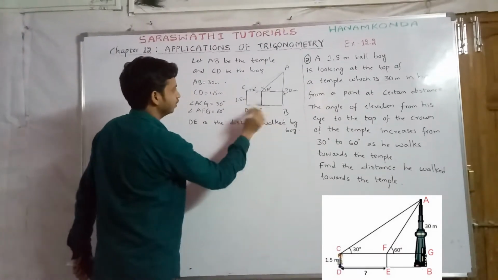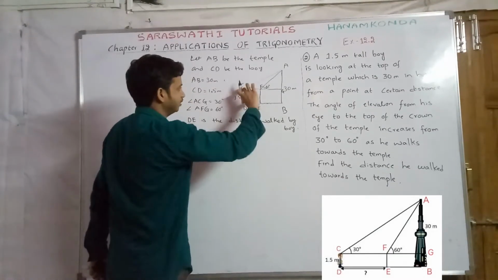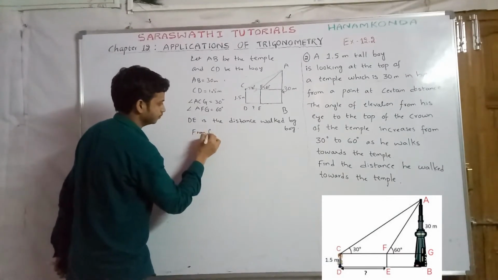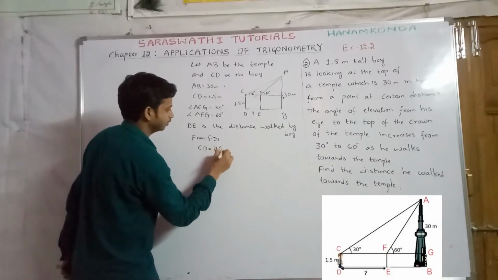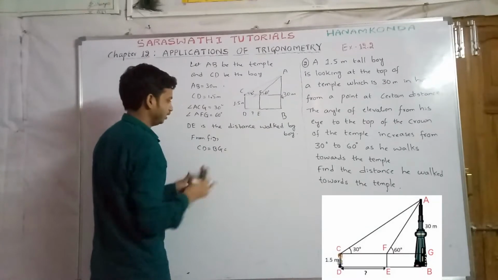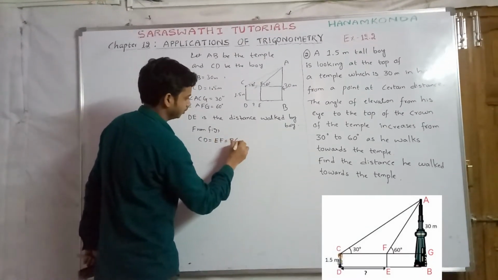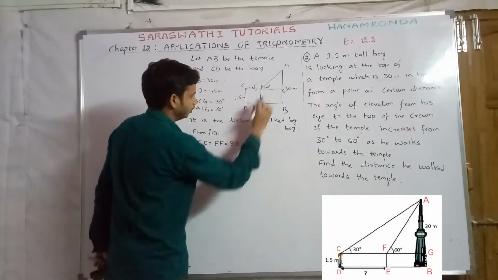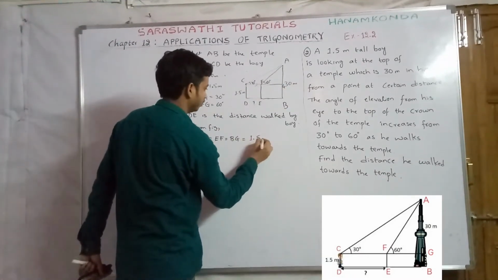From the figure, DE equals CF and CD equals BG. So CD equals EF equals BG. CD here is 1.5, therefore EF is also 1.5 and BG is also 1.5 meters.